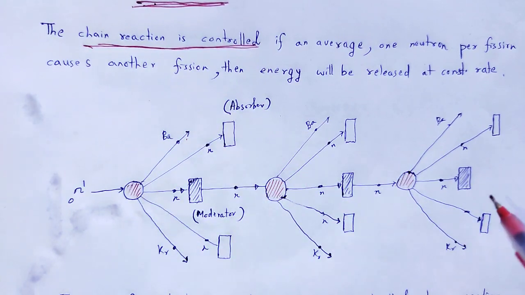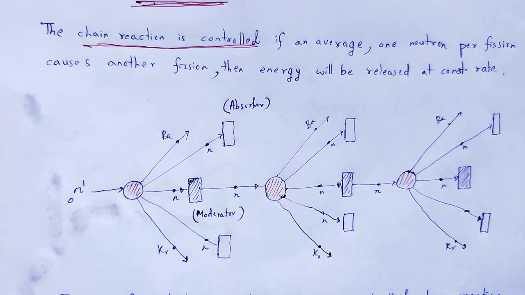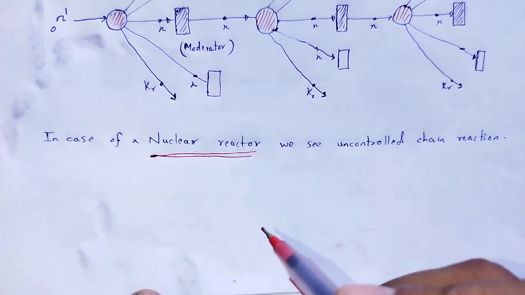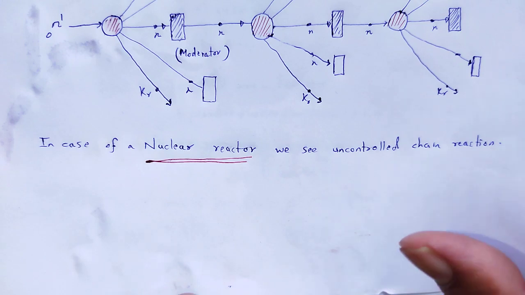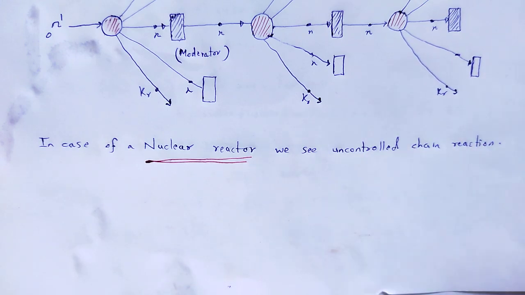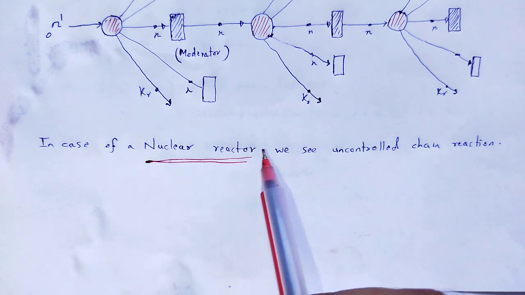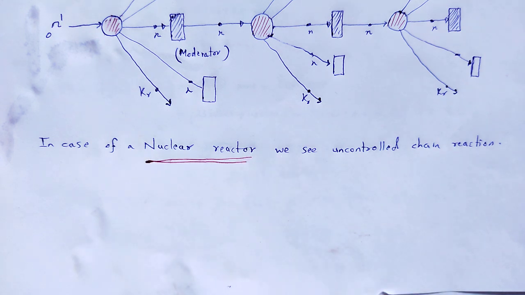Controlled chain reaction. And the best example of such a controlled chain reaction is the nuclear reactor. In a nuclear reactor, by using that phenomenon, we create a huge amount of energy as per our will, or we can say whatever amount of energy is required can be achieved by using that type of chain reaction. Let's come to the nuclear reactor. What is a nuclear reactor and how is it helpful to us to produce energy by using the controlled chain reaction process?